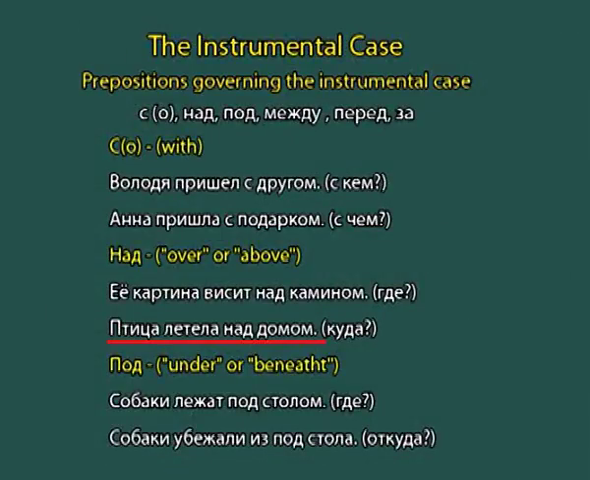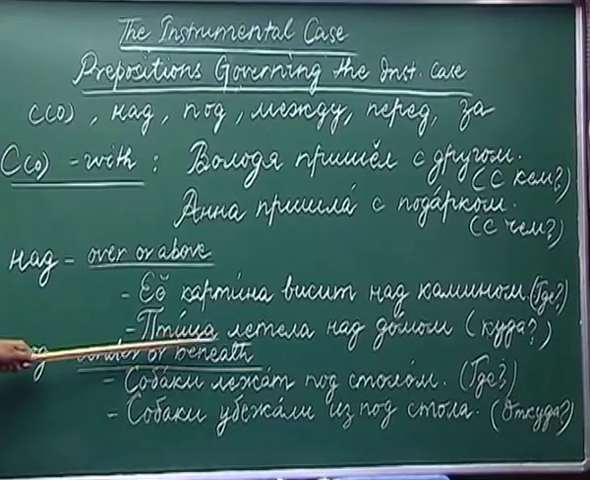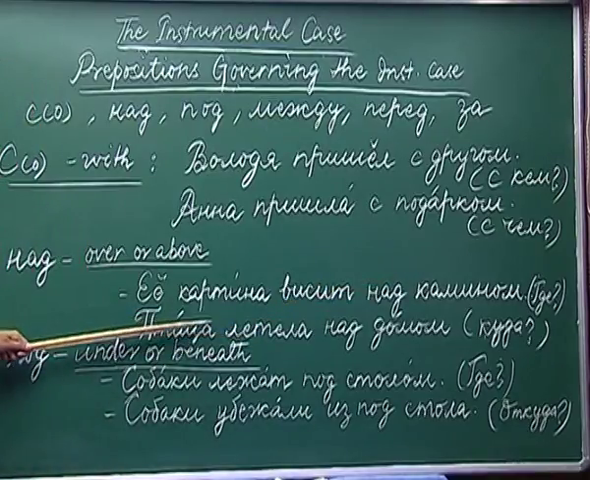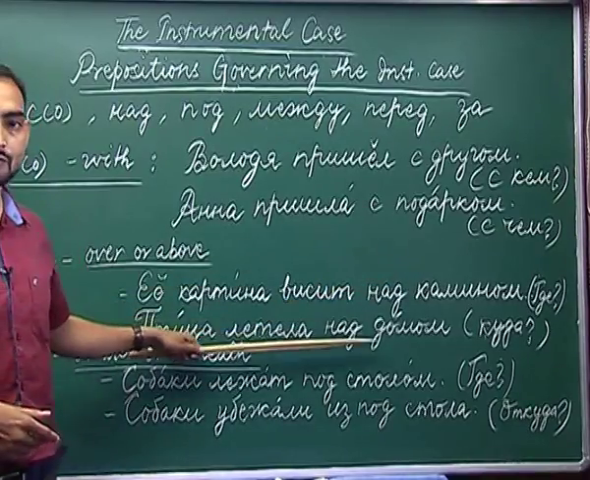Next example, Ptitsa letela nad domom. Ptitsa is a bird. The bird flew over the house.